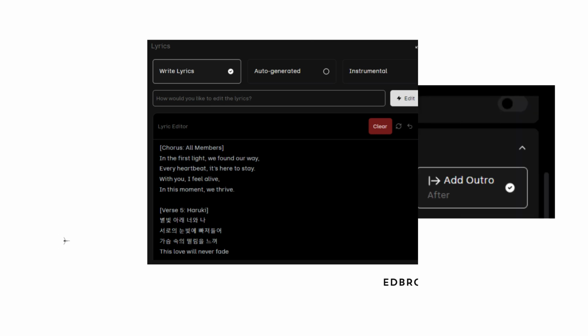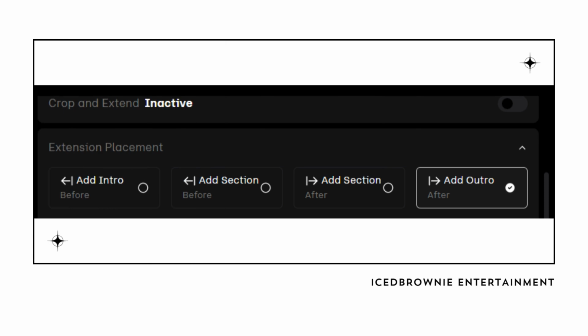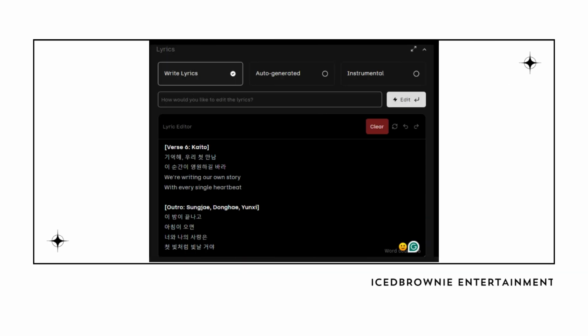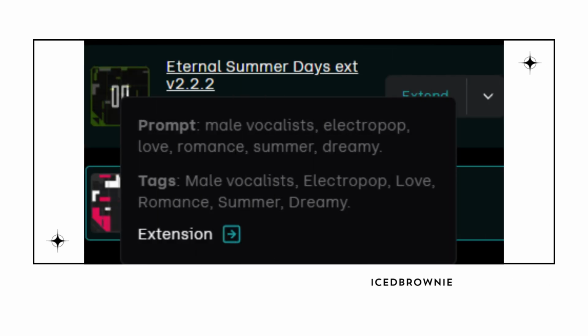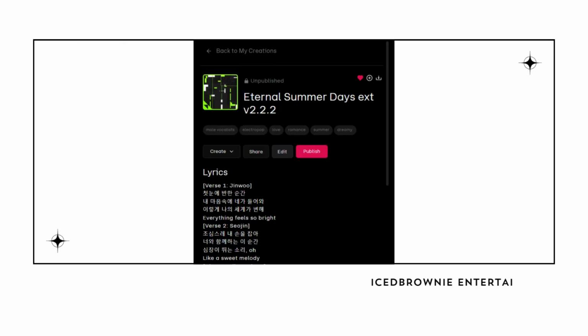Once you reach the last 2 verses of your song, it's time to finish it up by selecting the outro option to close the track. After that, you can review your final extension and. Now that you've built the entire track, click on the song title to edit the name and then save it as an MP3 file. And just like that, you've successfully created your first song on Udio.